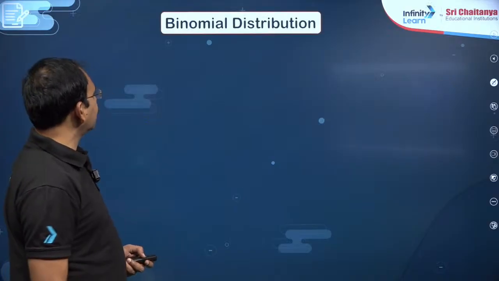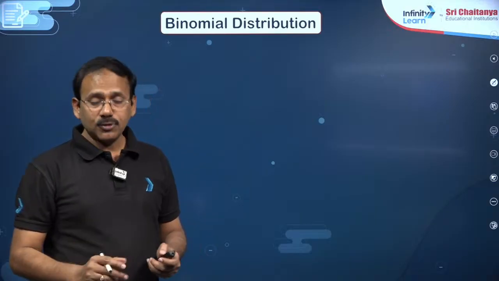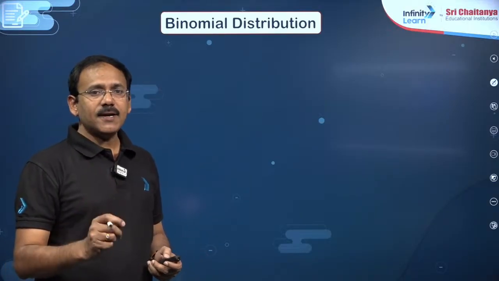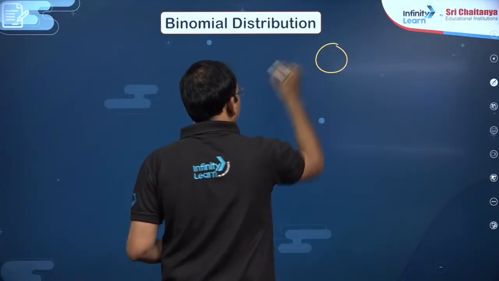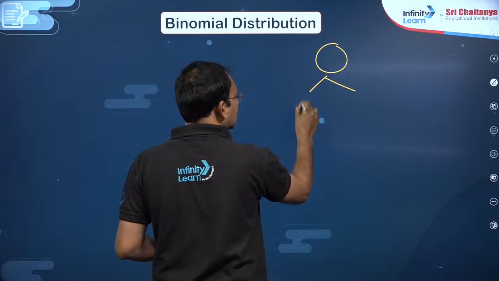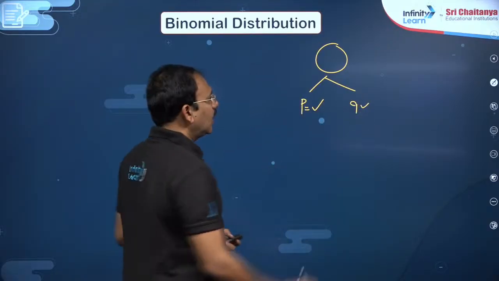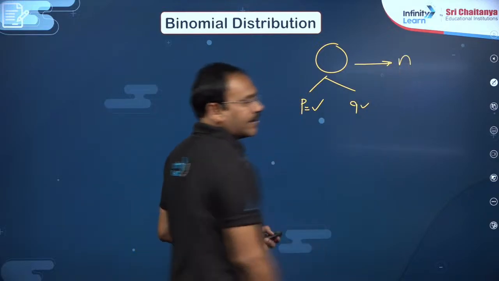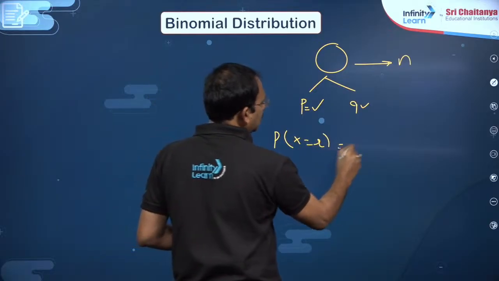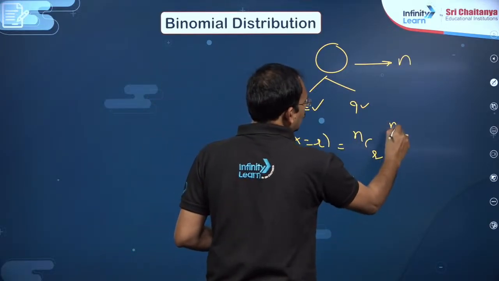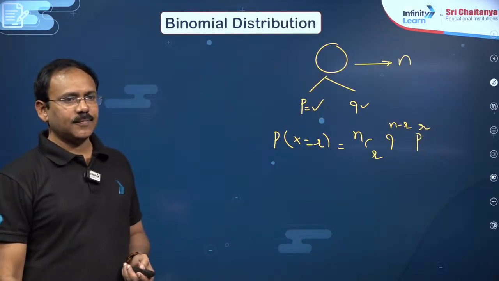Okay. Next, binomial distribution. Suppose a simple experiment is independently repeated n times. In a single trial there will be two parts, success and failure. Suppose the success probability is P, failure probability is Q. If the same experiment is repeated a finite number n of times, then the probability of R successes is nCr into Q to the power of n minus R into P to the power of R, my dear friends. This is the point. Okay.